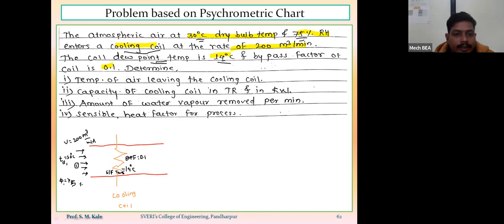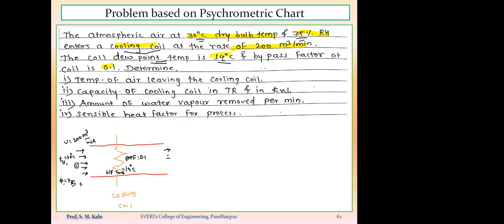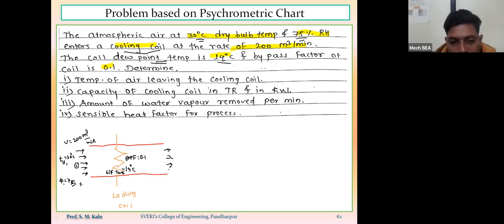Now what do we have to find out? Determine the temperature of air leaving the coil. That means we have to find out the temperature of the air that has passed over this coil. If I consider point number 2 as the air coming out of that coil, I have to find out the temperature of air leaving the coil. When only temperature is asked, we have to find out the dry bulb temperature. So here I have to find out the value of TD2. Second thing, I have to find out the capacity of the cooling coil. For the cooling coil I have used, I have to find out its capacity.